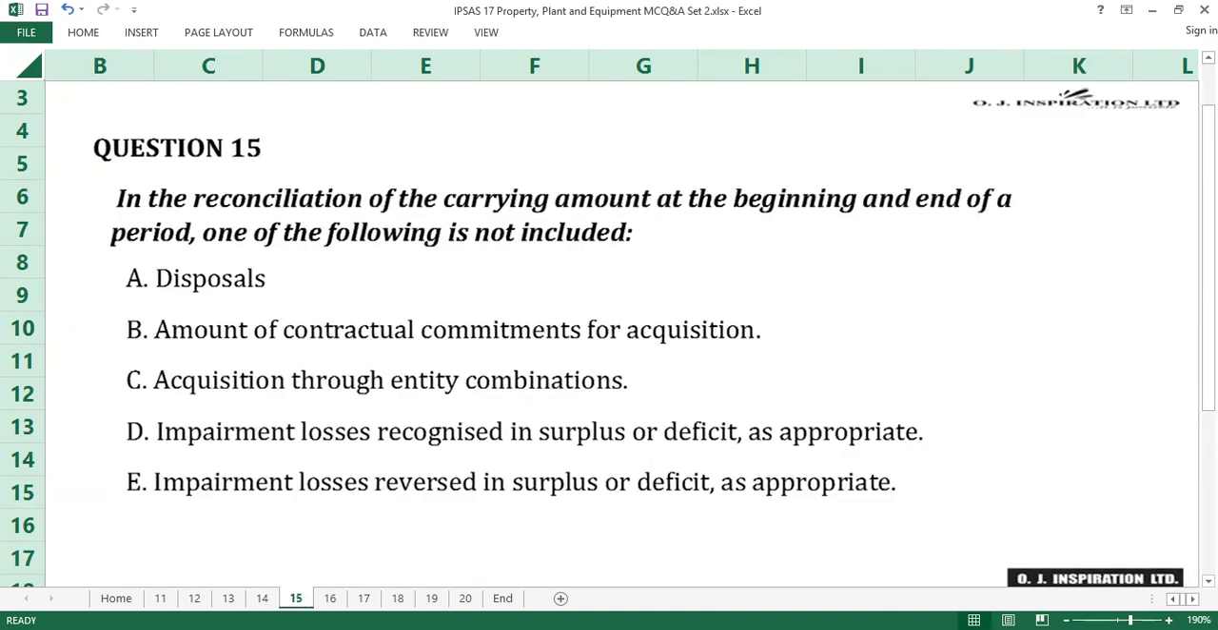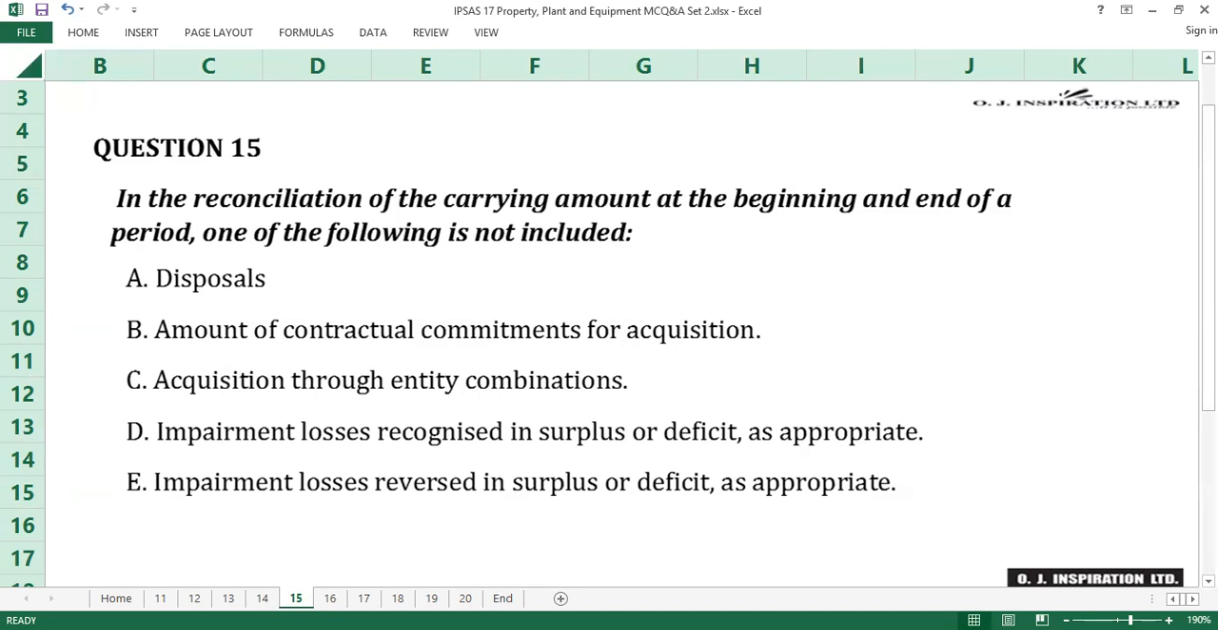Question number 15. In the reconciliation of the current amount at the beginning and end of a period, one of the following is not included. A. Disposals. B. Amount of contractual commitment for acquisition. C. Acquisition through entity combinations. D. Impairment losses recognized in surplus or deficit as appropriate. E. Impairment losses reversed in surplus or deficit as appropriate.